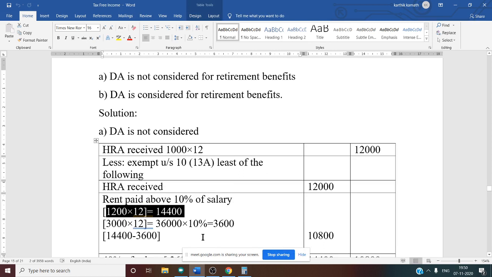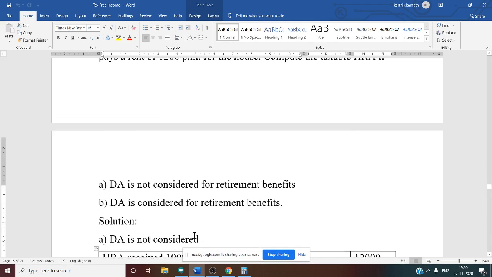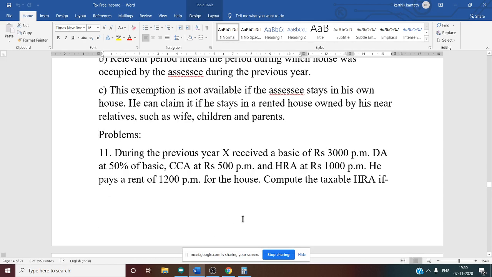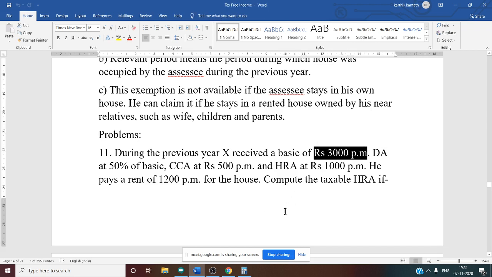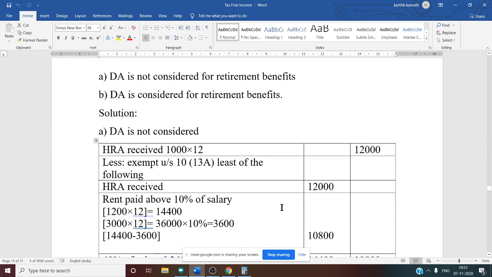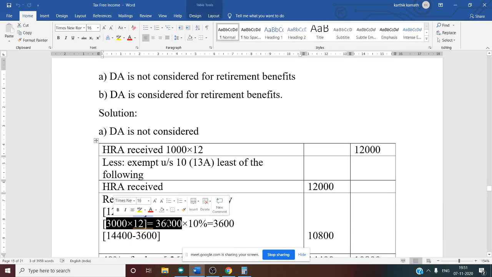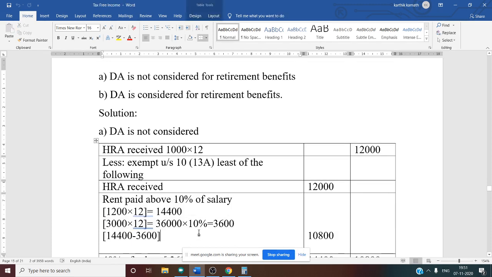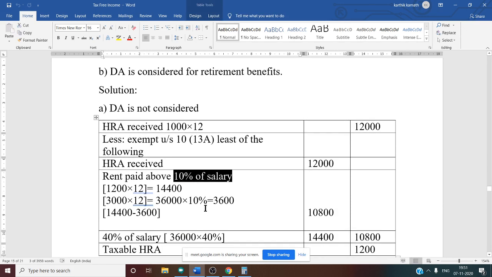So now one part is over. Next thing we want is salary. Basic they have mentioned, and unless otherwise stated, you should not consider DA. In this problem, DA does not enter the retirement benefit, so you should not consider it. Only salary. Salary basic 3000 is given. We want salary for 12 months. So 3000 into 12, you will get 36,000. This is the salary for 1 year. On that 36,000, you need to take 10%, because they have said 10% of salary. So 36,000 into 10%, you will get 3,600.